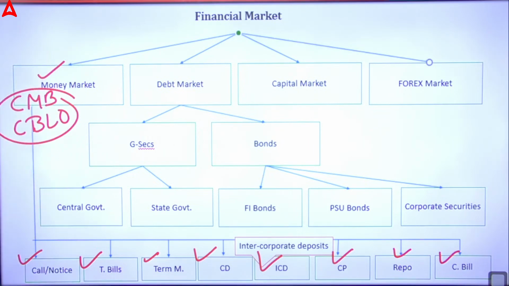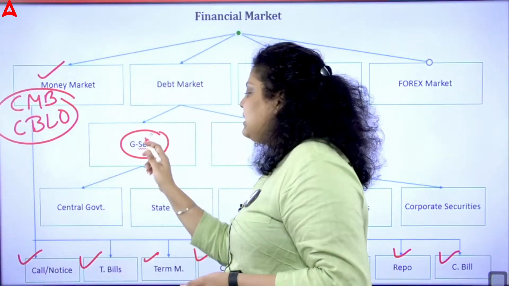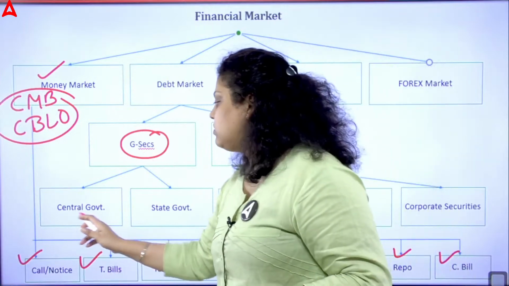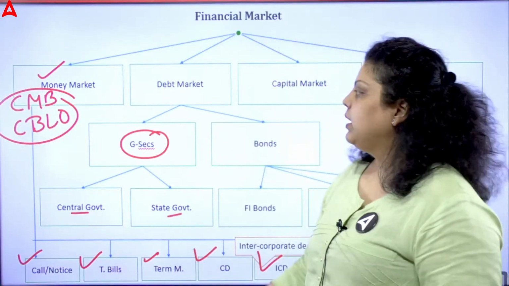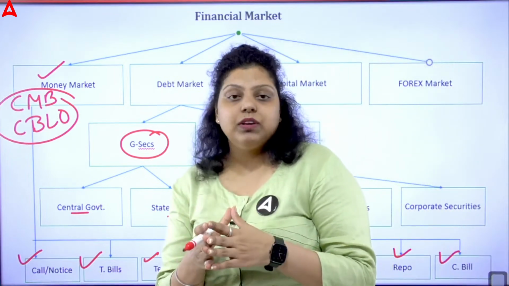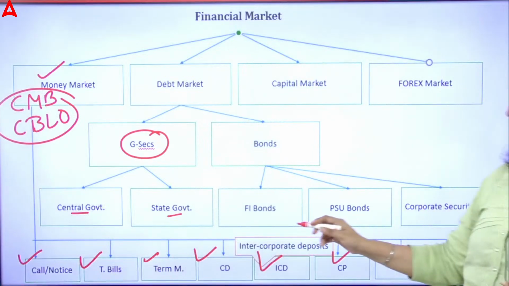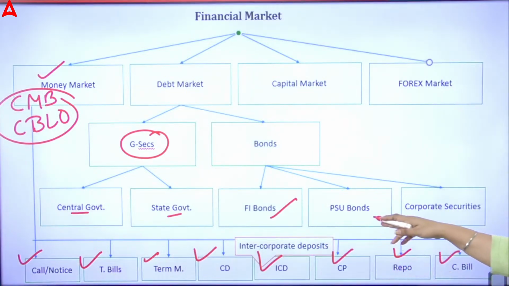Right. If I talk about the debt market, debt is loan. So in case of loan, the government securities can be issued by the central government or by state governments. Then we have bonds. Bonds simply have a prefixed maturity period with a prefixed interest rate. So financial institution bonds can be there. Public sector undertaking bonds, which means government organizations are issuing bonds, and corporate securities will be there.